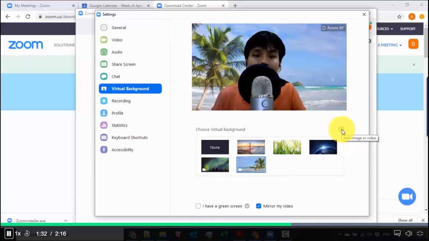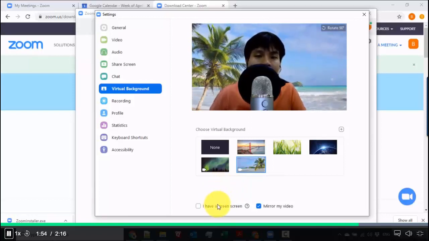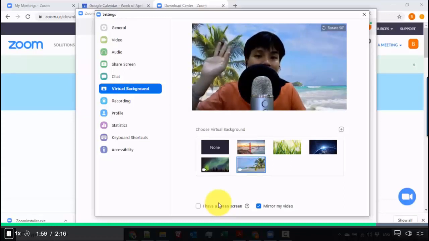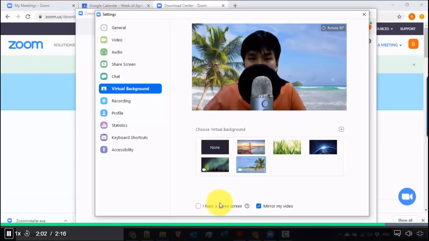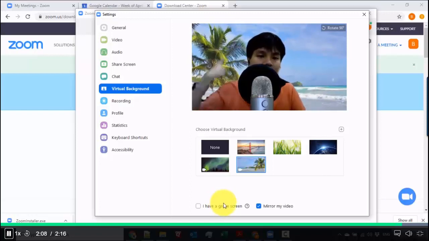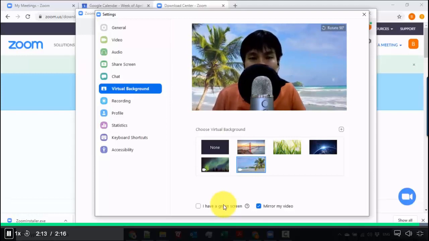So for example, if you want a more professional setting, like let's say in an office, then you could just grab a picture, or if you have a photo of inside the office, you could just place it inside the background and that would look great. And then there's another option as well. I have a green screen. So if you have a green background, it's going to be looking a lot better, because over here you can see it's not exactly perfect, because it does its best to try to filter out the background, but it's not 100% perfect. But if you have a green screen at the background, then it's going to look more polished. But this is a quick way of using the virtual background so that it will make your meetings look more professional.